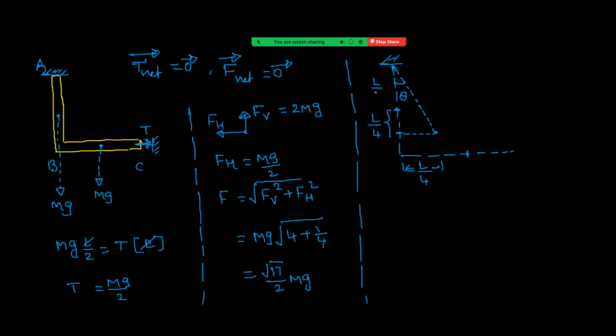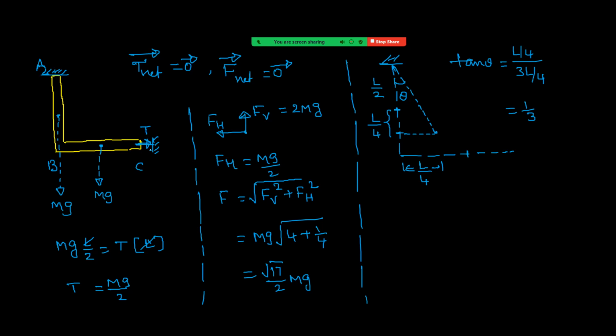This is L by 2, remaining L by 4, so the total value is 3L by 4. And this is L by 4. So tan theta is equal to L by 4 upon 3L by 4, which equals 1 by 3. Right.